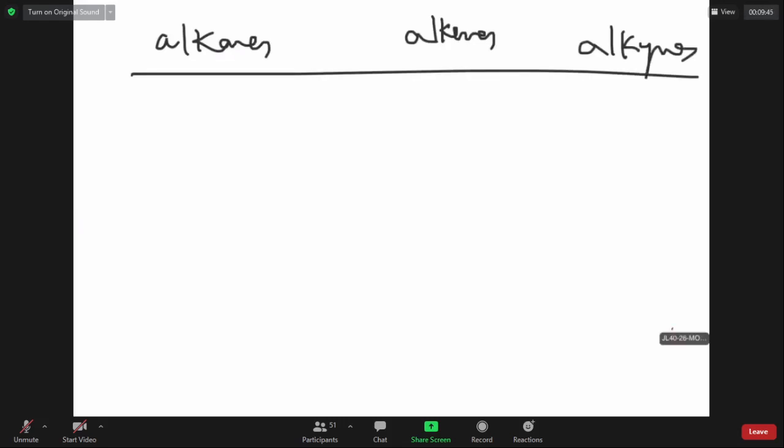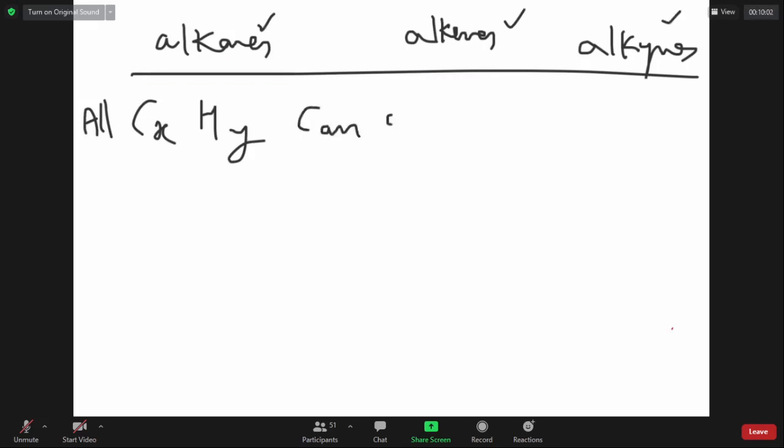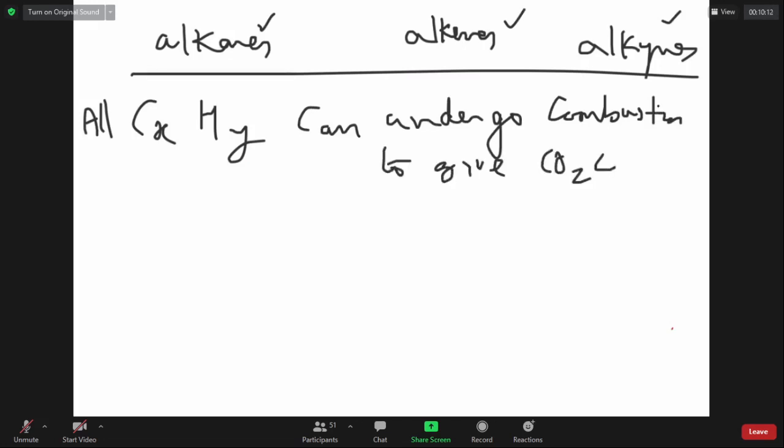Notice all these can be represented by a simple formula CxHy. All are hydrocarbons, whether alkanes, alkenes or alkynes, can be represented by CxHy, and can undergo combustion to give CO2 and heat energy. All are highly combustible.